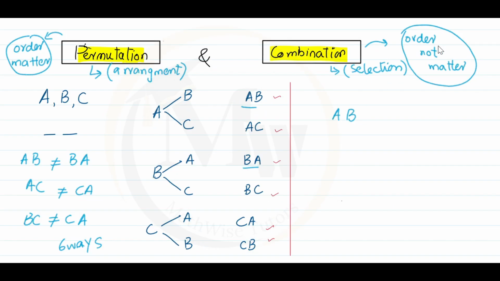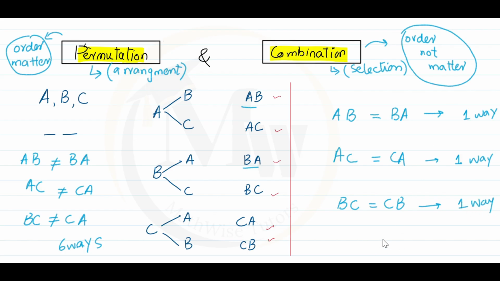Taking the same example, if we have AB and BA, combination says they are the same because combination does not work for order. That's why this is considered one way. AB or BA, and similarly AC and CA, are considered one way, not two ways. And we have BC and CB, also considered one way because order does not matter. So the total number of ways is three. So this is the difference between permutation and combination.